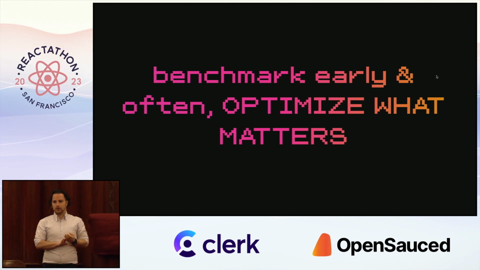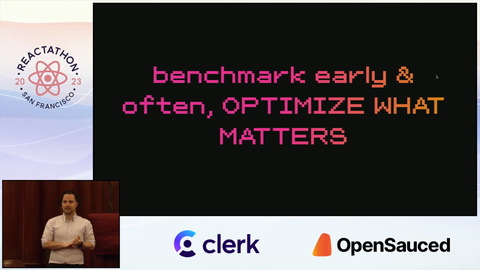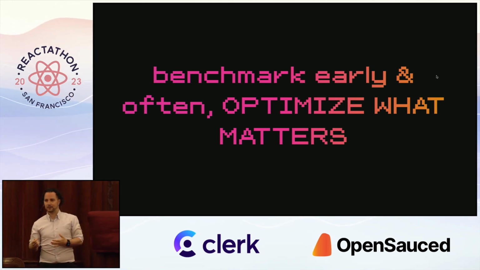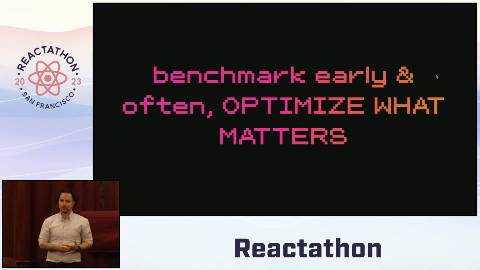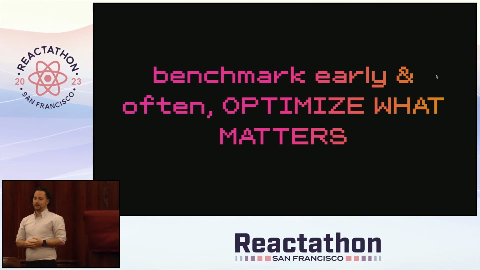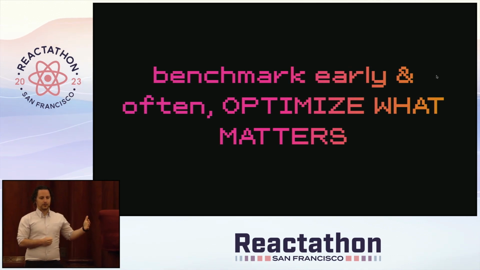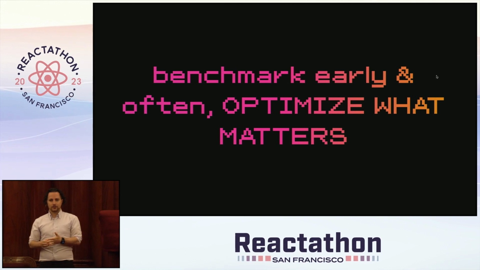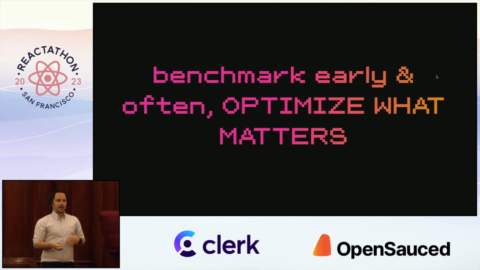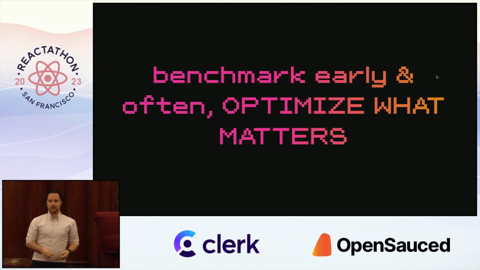Another piece of advice is that, and I think we're talking a lot here about server components, and people are like, okay, that's going to be so much faster. But quite often it doesn't really matter, right? It doesn't matter if your app is any faster if you don't have any users. So what I learned is to benchmark early and often, but only optimize what matters. So in this game, I still have a bunch of things that are slow. It doesn't matter. And I have a bunch of things that were slow that I went on optimizing.